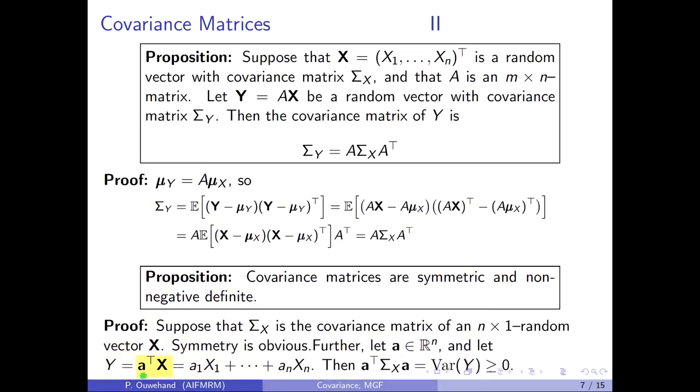This expression here will be a 1 by 1 matrix, in other words just a number, and can be expressed as follows. Then by the previous proposition, the variance of y, which is just the covariance of y with itself, is a transpose times the covariance matrix of x times a. Since the variance of y is non-negative, it is the case that this expression here is non-negative. And since this is true for any vector a in R^n, we see that sigma_x is non-negative definite.